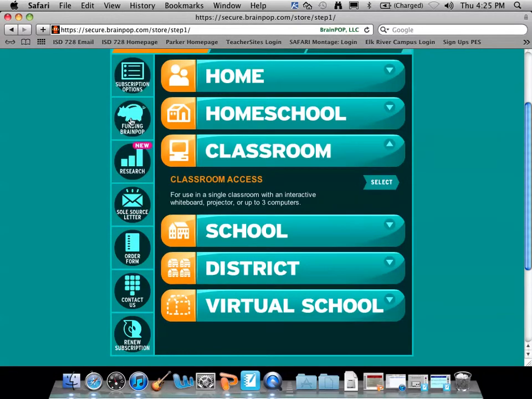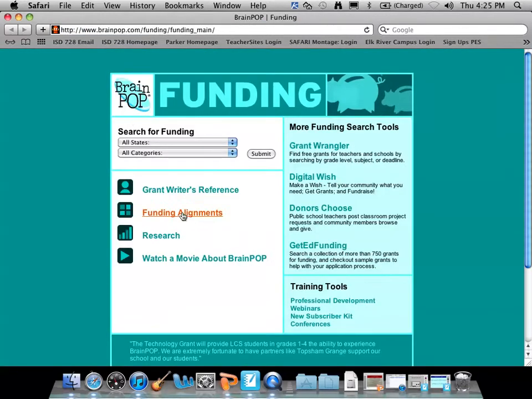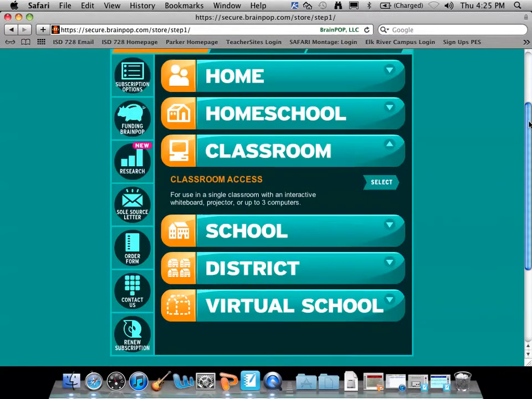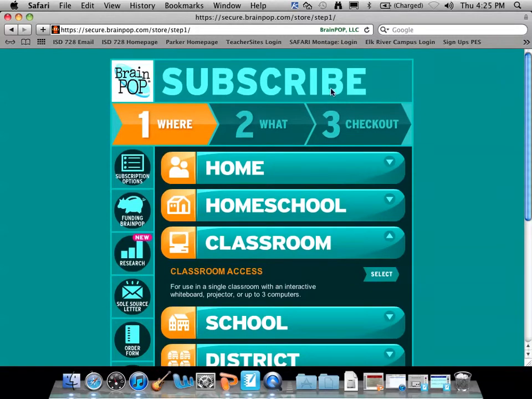If you can't afford it, or you're having trouble financing it, you can click on Funding BrainPop, and they have information about grants, funding alignments, all kinds of cool stuff to help you finance BrainPop. There's letters, research as to why it's useful in the classroom. You really can't go wrong on this page when you're trying to subscribe. I'm going to go back to the home page.